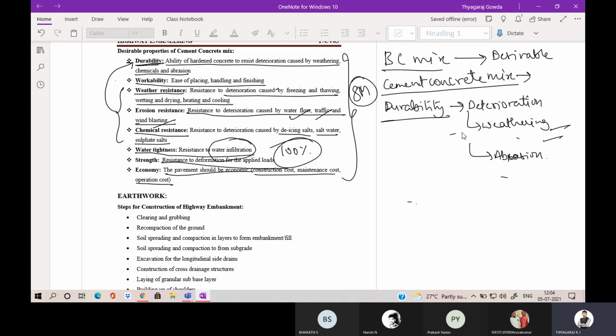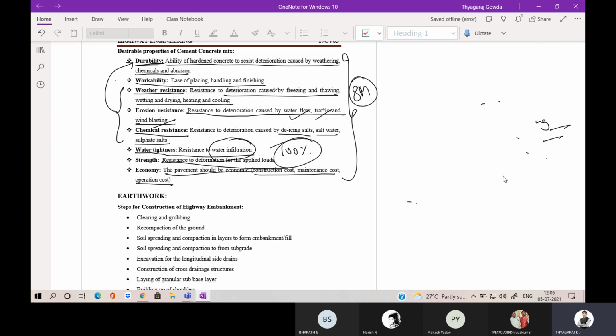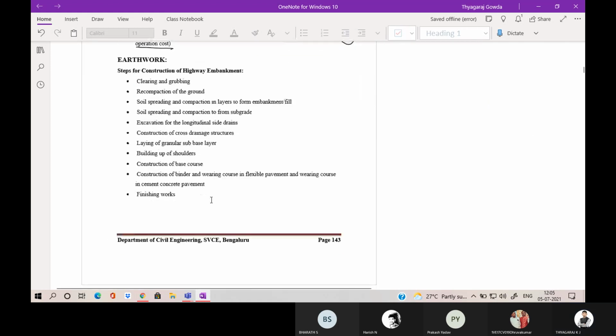Okay, now we will go for the earthwork. So what do you mean by this earthwork? Can anybody tell me what you mean by earthwork? Any idea about earthwork? So, tell me.